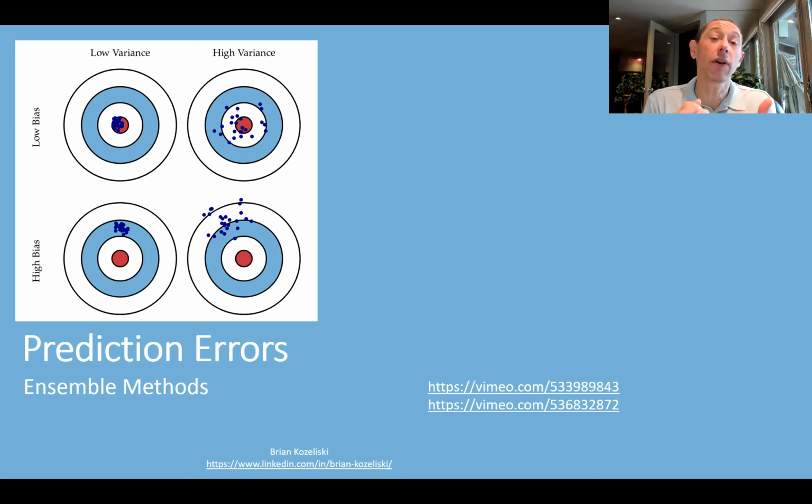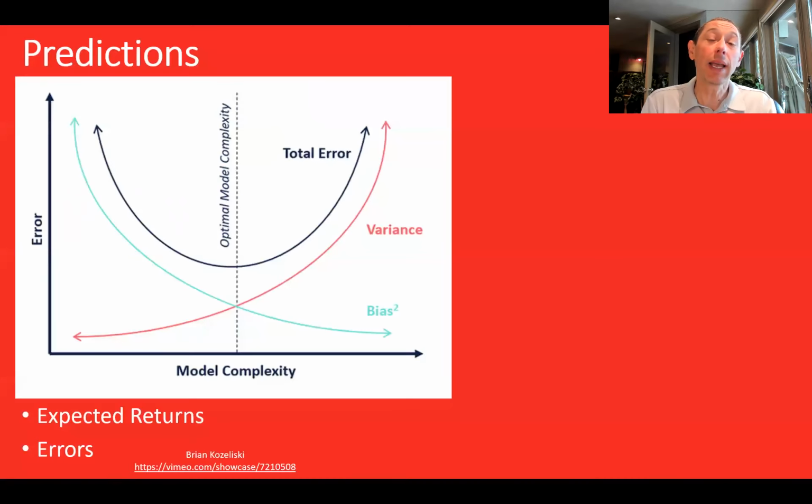hey, I'm an investor. I'm trying to predict the future returns. So regardless of your sophistication level, think about how these concepts that we're going to talk about, even though they're a little bit targeted to machine learning, how you can incorporate them into your process regardless of sophistication. So again, we are trying to predict the future in terms of returns. We want to invest in the assets that end up having the best returns, even though we understand that we're going to have forecasting errors.